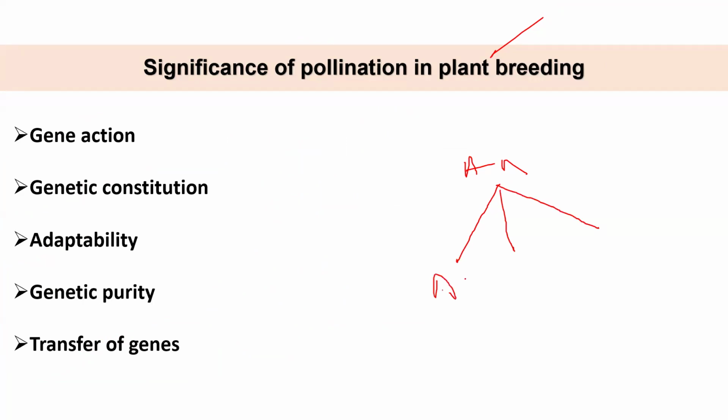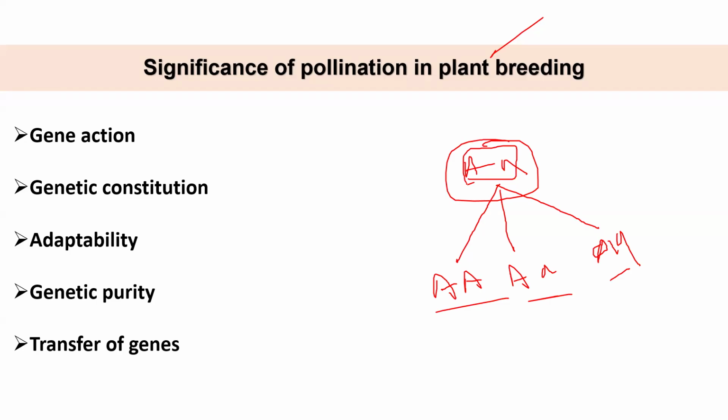Actually, I understood your question. You are wanting to say that dominance gene action, even if capital A is also considered, I think you are a little bit confused between dominance gene action and over dominance, because whenever we talk about dominance gene action, we are always comparing the heterozygote with either of the homozygotes. When we talk about dominance or over dominance gene action, we are comparing the heterozygote with either of the homozygotes. If the heterozygote is performing better than both the homozygotes, then it is over dominance. And if the heterozygote is performing equivalent to that of the, what is that called?